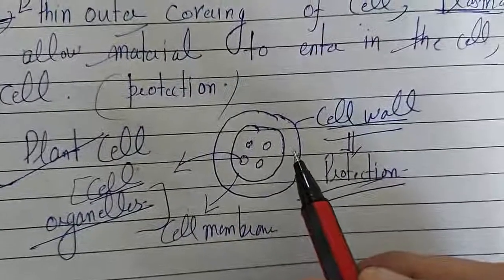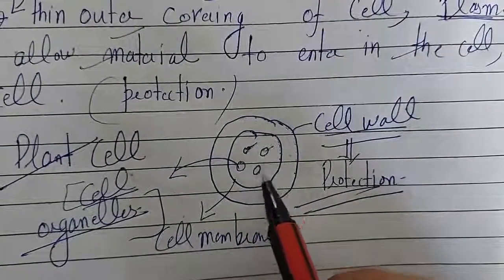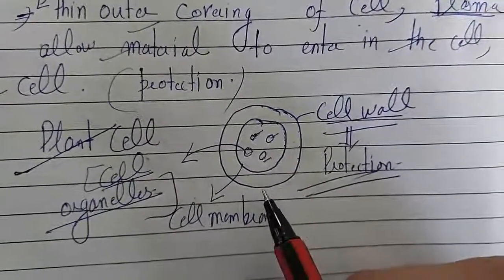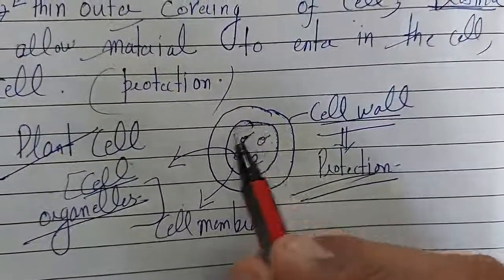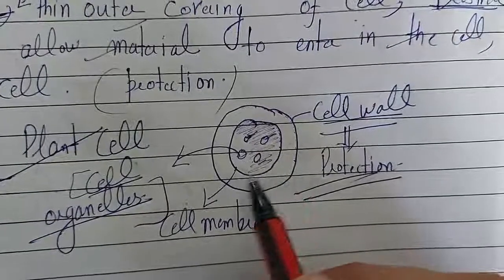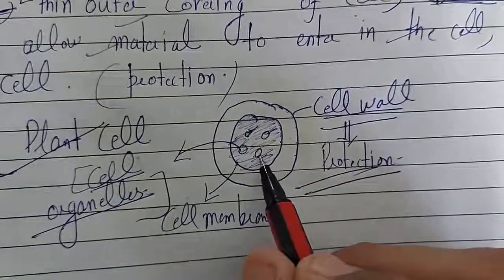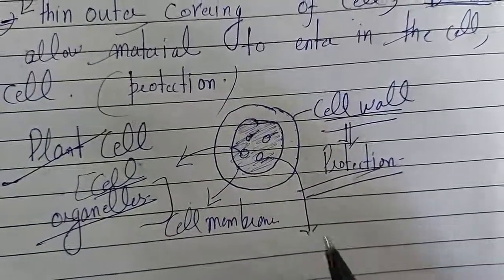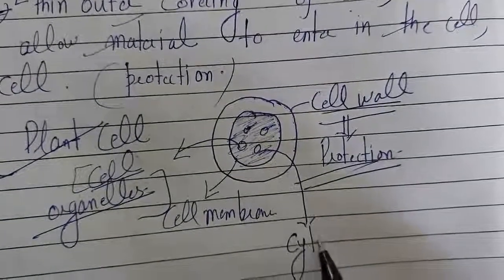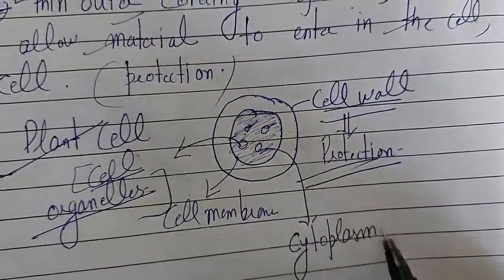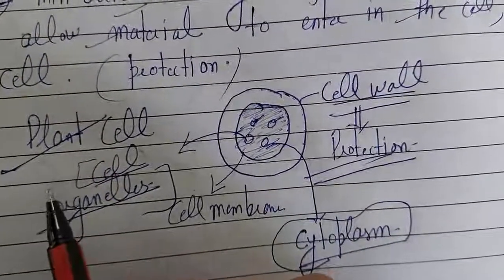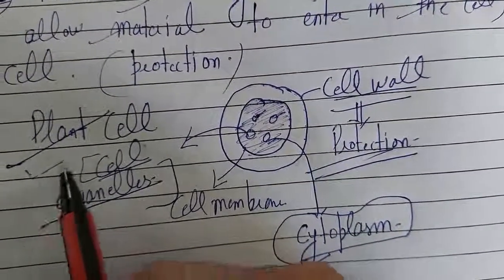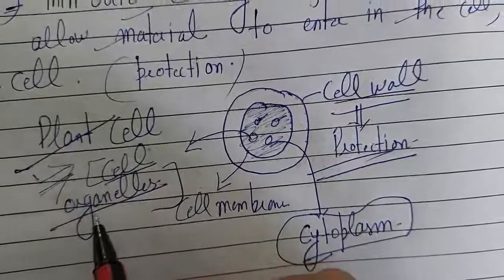That means some important structures are present in the cell, and they are placed on a jelly-like material that is known as cytoplasm. So in cytoplasm, some structures are responsible for the functioning of the cell, and they are known as the cell organelles.